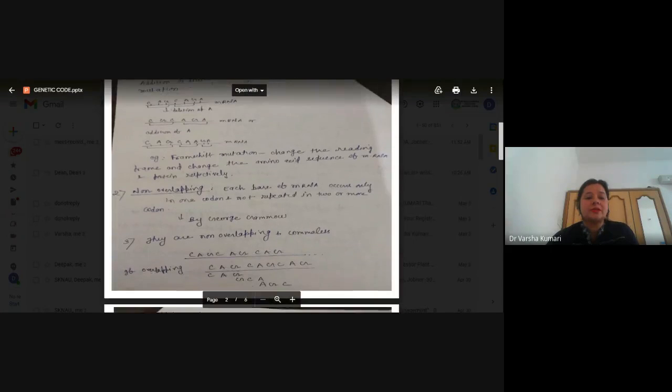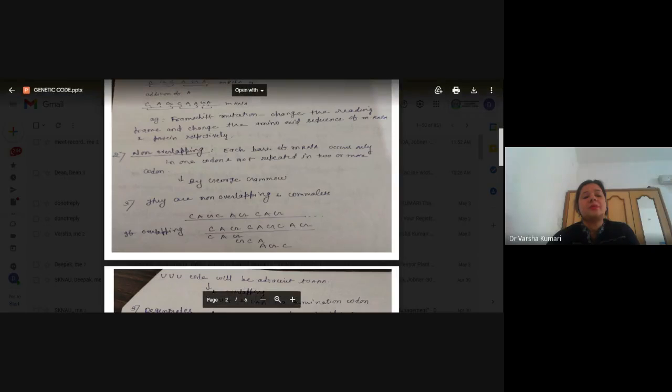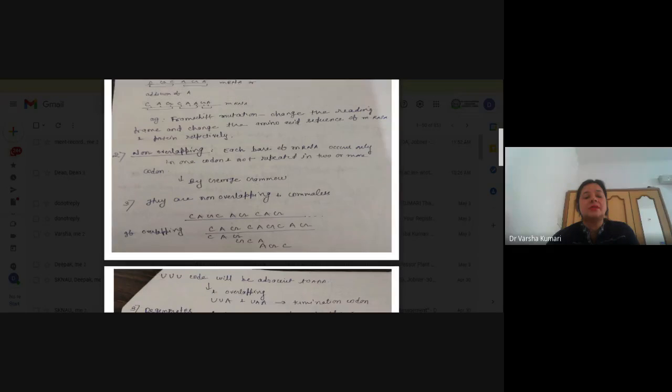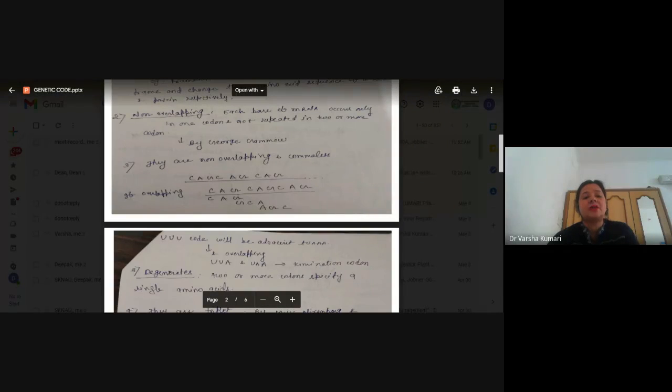Now the second character is that it is non-overlapping, and also commaless. This was given by George Gamow. See the diagram here. In this sequence of codons in mRNA, CAG represents one amino acid, the next CAG represents another amino acid, and the next CAG represents another amino acid.